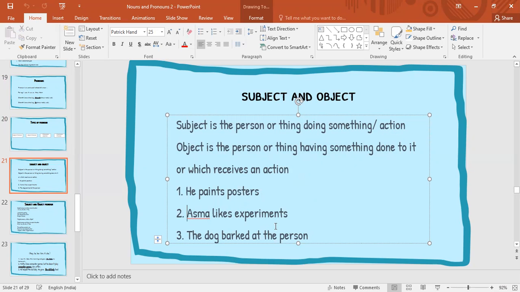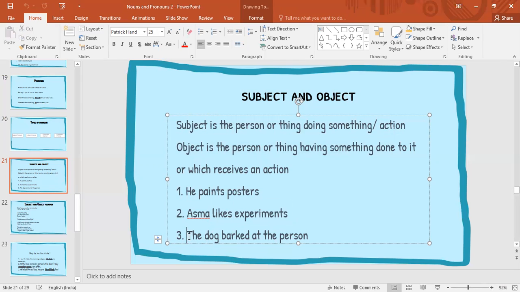Another example is Asma likes experiments. Who is the subject here? Asma. And what is the verb? Like, right? And experiment becomes the object.